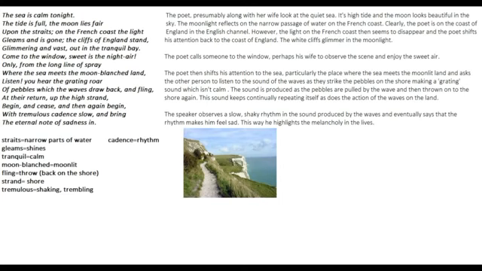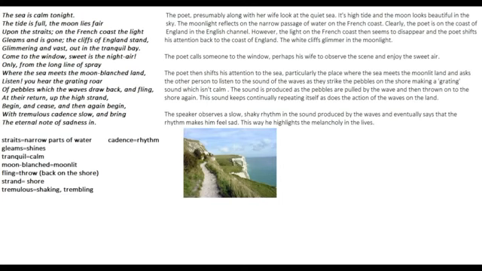Upon the straits. Now the straits refers to the narrow parts of the water. The moon lies fair upon the straits. So on the water, you can see the reflection of the moon. The moon is looking beautiful. The moonlight reflects on the narrow passage of water. On the French coast, the light gleams and is gone. Now, as I told you earlier, the poet can easily look across the sea on the French coast, and he can see that the light of the moon is coming and going on the French coast. The moonlight first gleams and then disappears from the French coast.